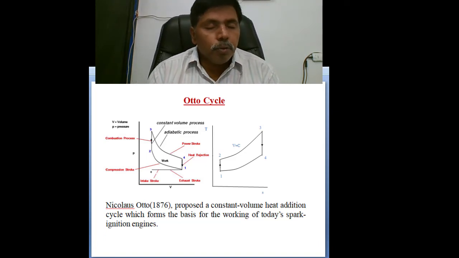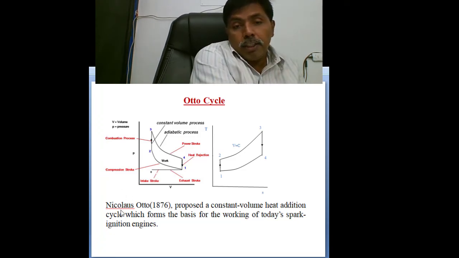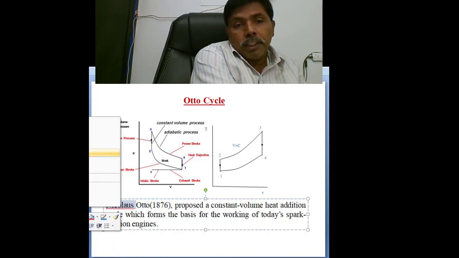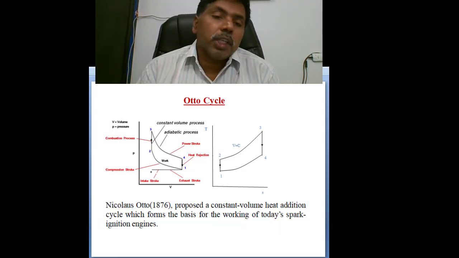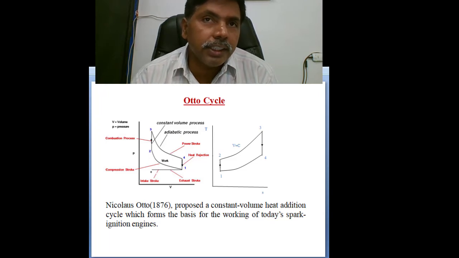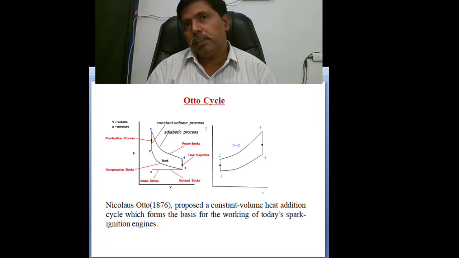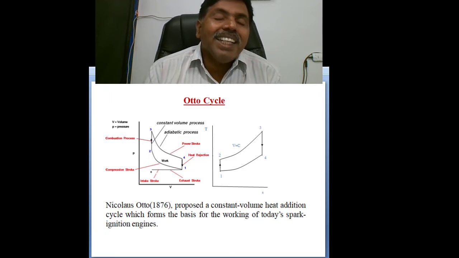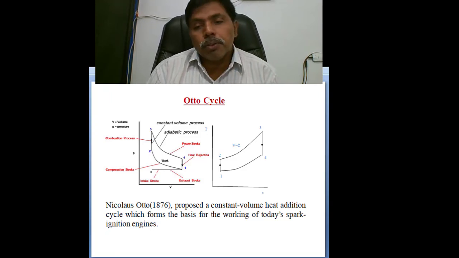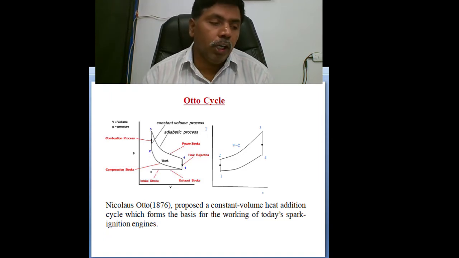At present, which one is used in our day-to-day life? All spark ignition engines, spark ignition engines or petrol engines or gasoline engines, work based on the Nicholas Otto cycle. The major difference between the Carnot cycle and the Otto cycle is that heat addition in the Carnot cycle is an isothermal process, while in the Otto cycle the heat addition is a constant volume process.